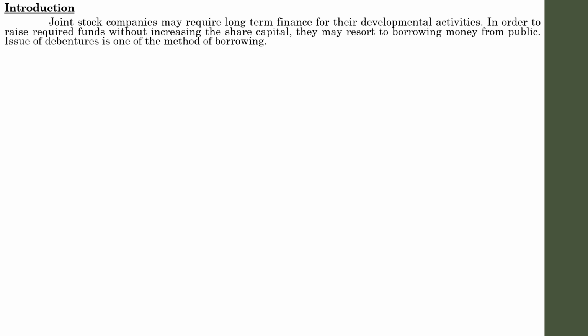Since these debenture holders are just like creditors, they are known as creditorship securities. Since they are creditors, not the owners of the concern, they do not have any voting right. Only the owners of the concern have the voting right. So these are the general concepts with regard to debentures. Let us go into detail on the meaning and definition of debentures.